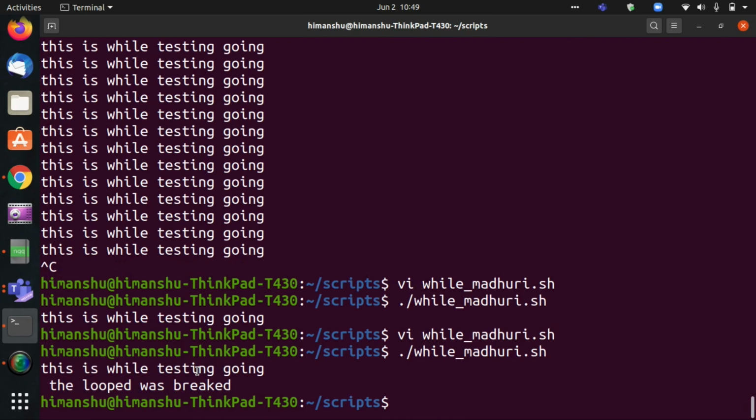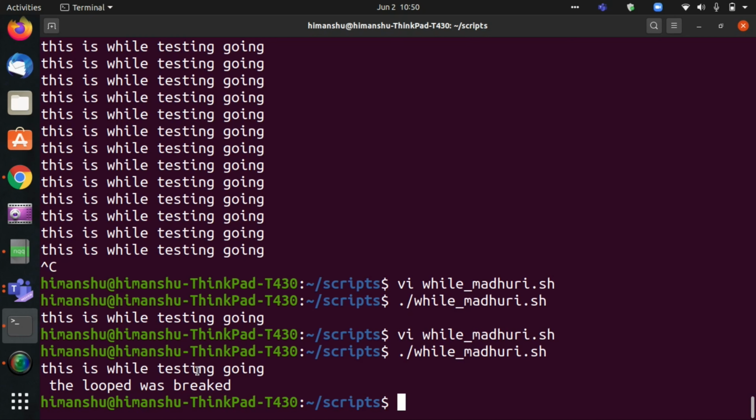But if I don't put break, it will never come out of it. So you have to check based on a specified condition. While is used many times in menu based scripts, when you are working with case and menu. Until you put a specified value, it will keep displaying the same options.